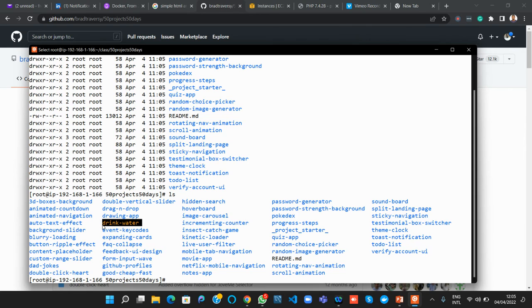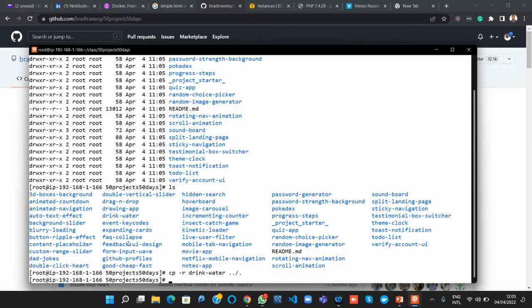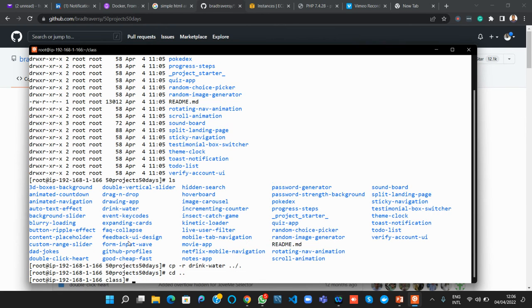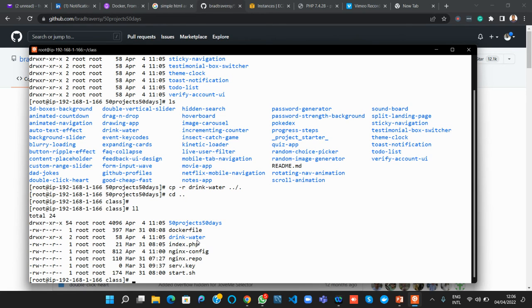So I want to copy it recursively, drink water, into the current directory. Then I go a step backwards, and if I do ll, you can see drink water there.